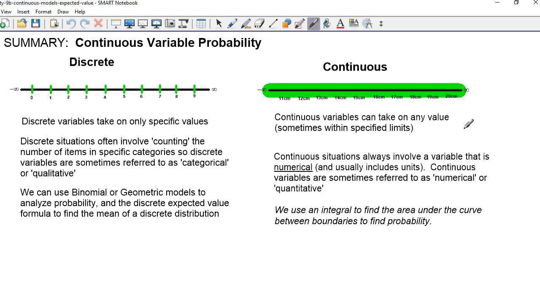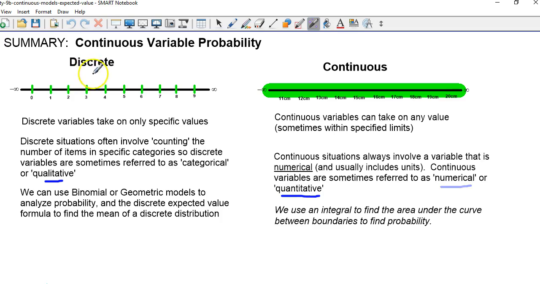Okay, so just a summary here of what we covered in the last couple of videos. We said that we can define a continuous distribution as opposed to discrete. Where discrete variables are taking on only specific values, continuous variables can take on any value, sometimes within a specified limit. And then discrete situations often involve counting, and we're often counting the number of items in specific categories, so discrete variables are sometimes referred to as categorical or sometimes qualitative variables. Continuous variables always involve a variable that's numerical and often includes units, so continuous variables are sometimes referred to as numerical or quantitative. So qualitative is discrete and quantitative is continuous.